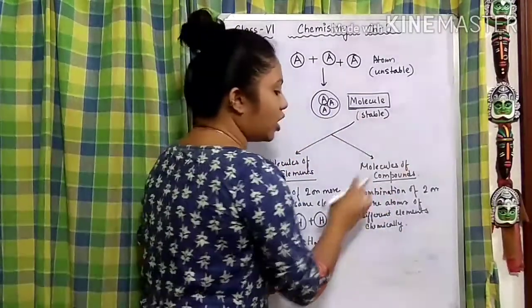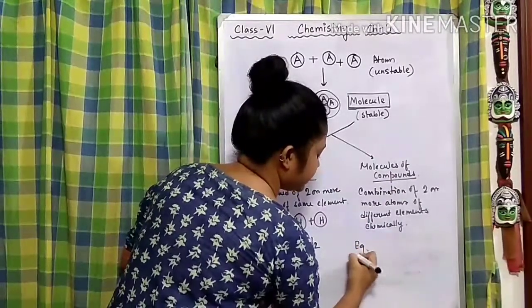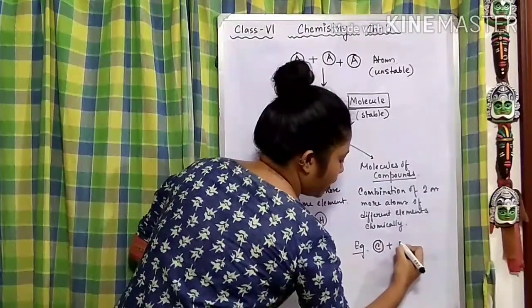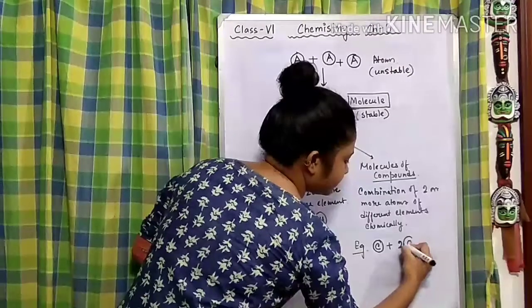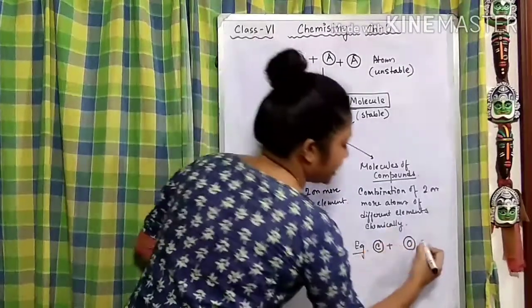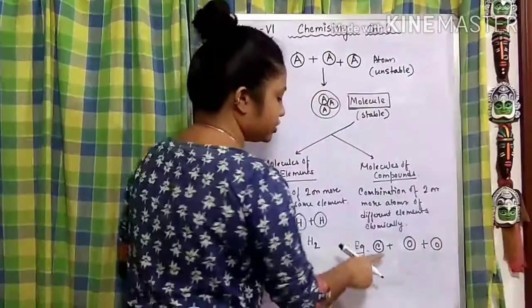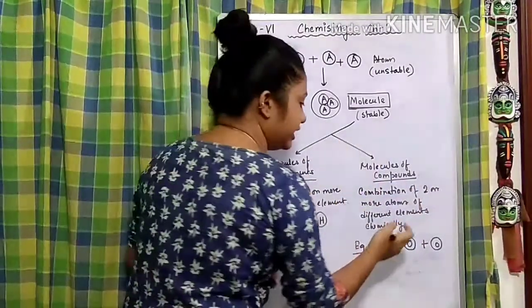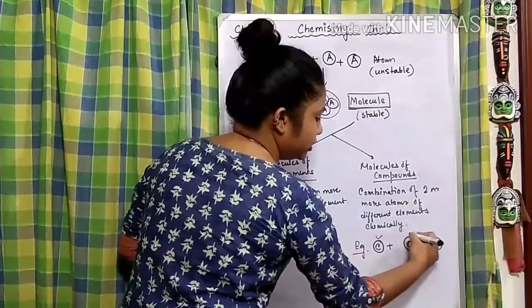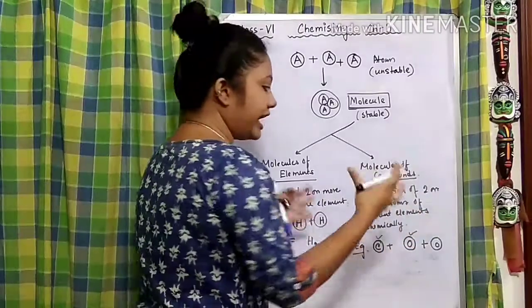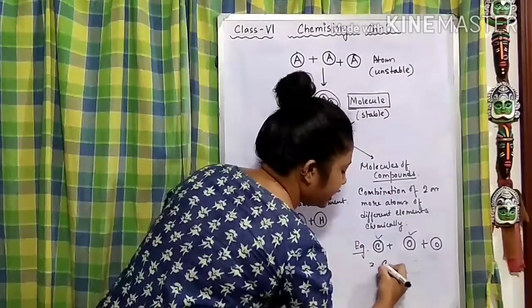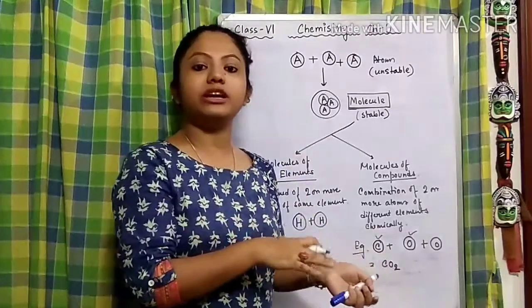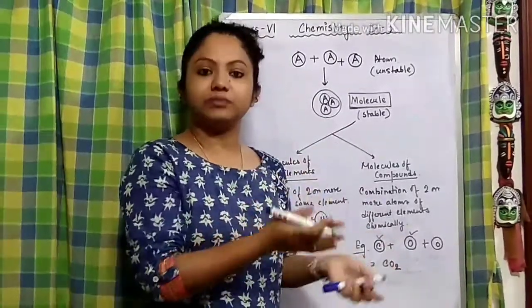Let's take one carbon atom and two oxygen atoms. They react chemically. These are different elements, but they combine together to give rise to a molecule, CO2, which has properties different from the mother elements or the mother atoms.